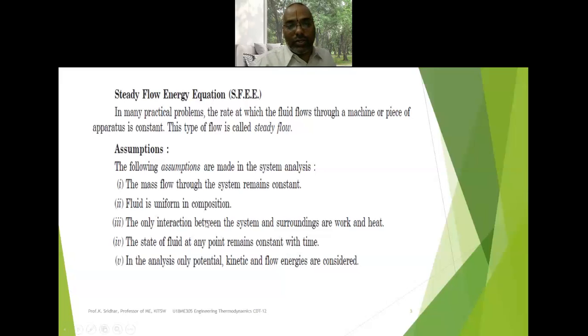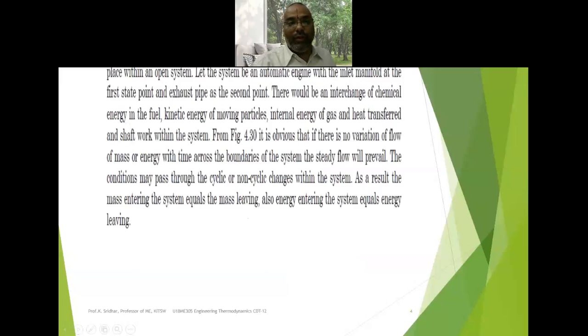Since the term steady state came up here, I am explaining its importance. With respect to time, the parameters will remain constant. They will not vary with respect to time. In the analysis, only potential, kinetic and flow energies are considered, not other energies.